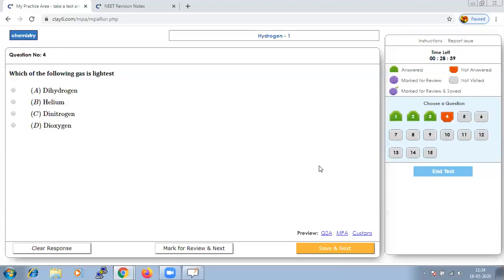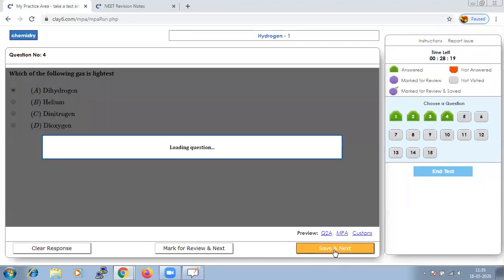Which of the following gases is the lightest? Among the given options, of course, dihydrogen should be the lightest because its vapor density will be 1. Let us save that and go to next question.